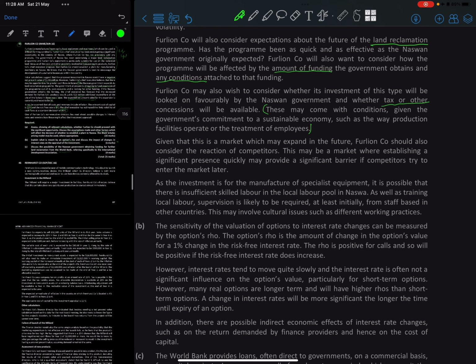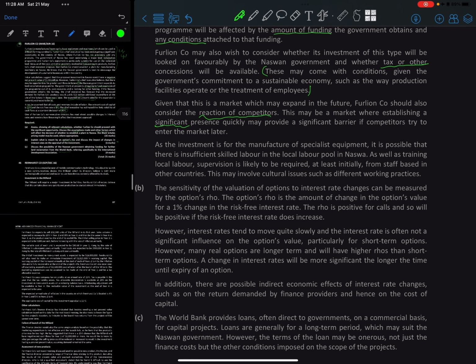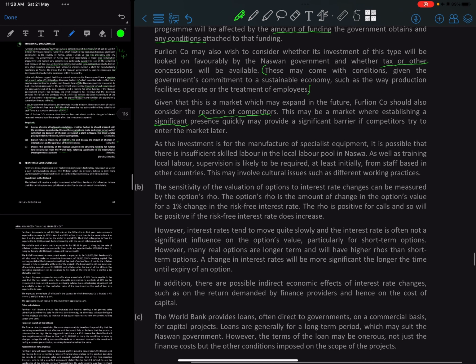Foreign companies should also consider the reaction of the competitors. And then this may be a market where establishing a significant presence quickly may be a significant barrier if competitors try to enter the market later, right? So that could be a good thing because you'll already have your setup and everything is there, right? So it'll be harder for the competitors to enter the market later on, right? So it will be like a competitive advantage for them, right? Because you'll have like all this supply chain within your hand and everything, right?